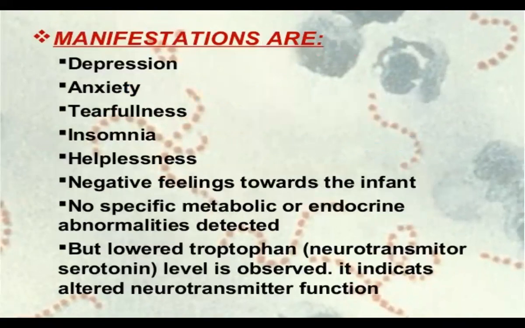Then what are the manifestations? How can we see it? The female may be in a depressed condition, or anxiety may be there, or tearfulness. Then there is insomnia, not getting proper sleep, helplessness, and negative feelings towards the infant. She does not feel the caring that a normal mother feels towards her infant. Sometimes we can't see any specific metabolic or endocrine abnormalities, but these symptoms are present.